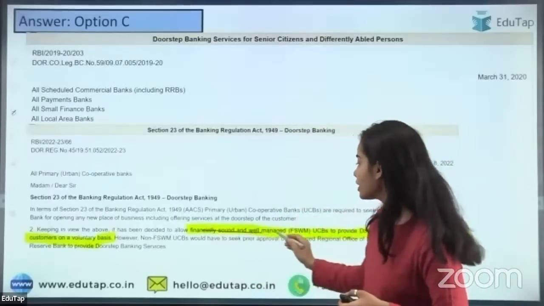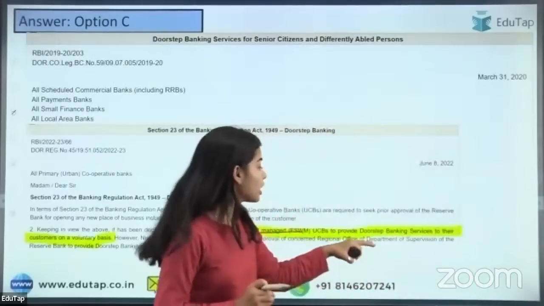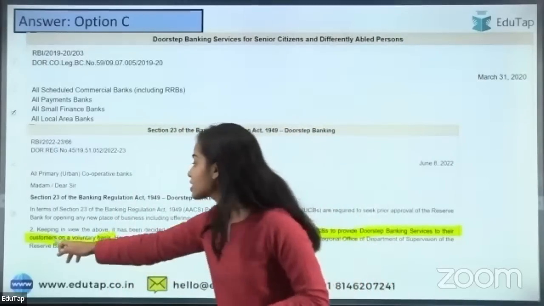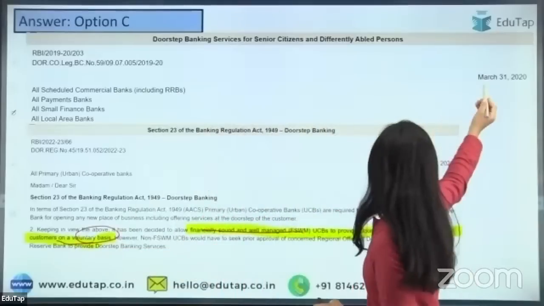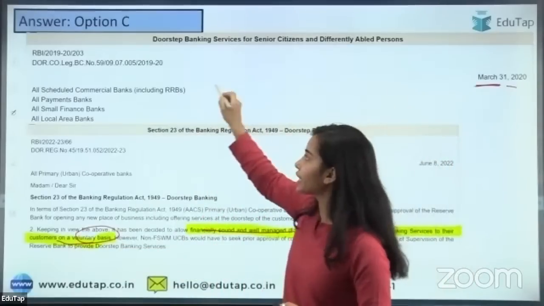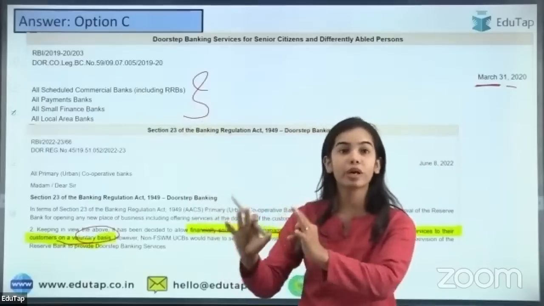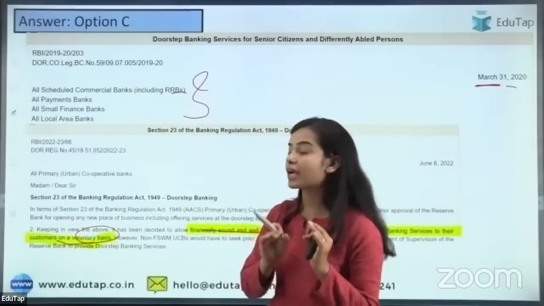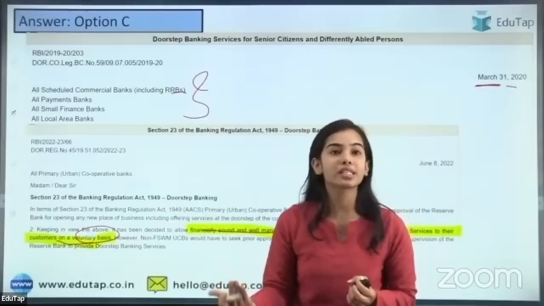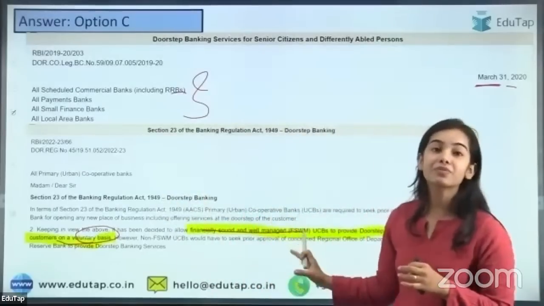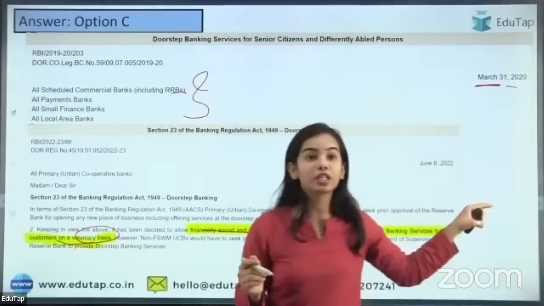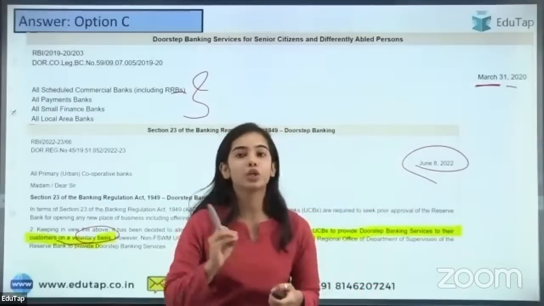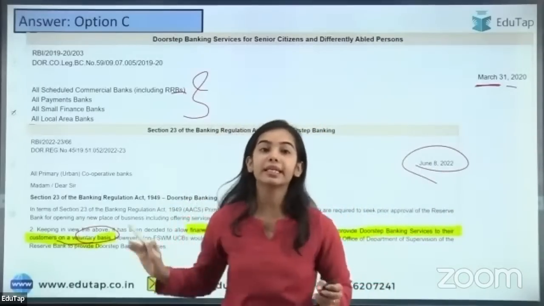So financially sound and well-managed urban cooperative banks will provide doorstep banking services to their customers on a voluntary basis. In March 2020, the scheduled commercial banks, the regional rural banks, the payment banks, small finance banks, and local area banks were allowed to do the doorstep services, but the urban cooperative banks were not allowed. So now in 2022, in June, it has been said that even the urban cooperative banks will be able to provide the doorstep banking services. So recently they have been allowed.